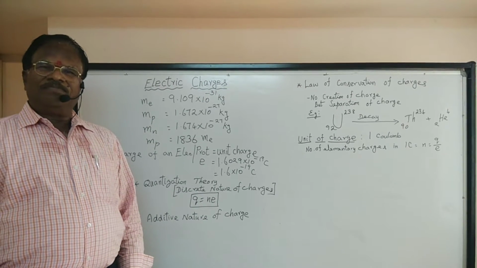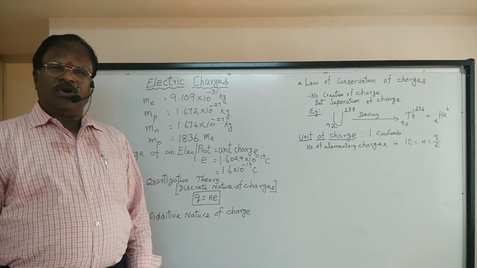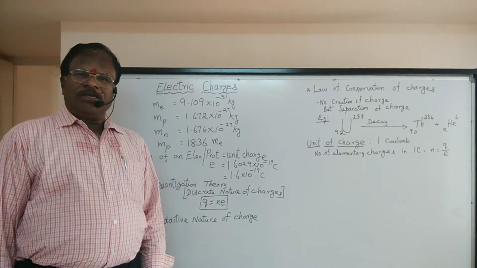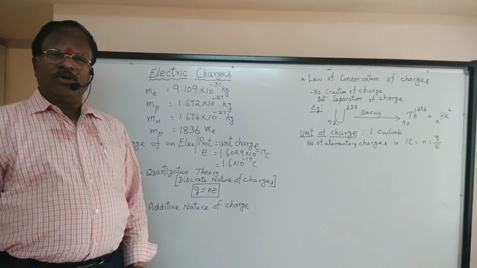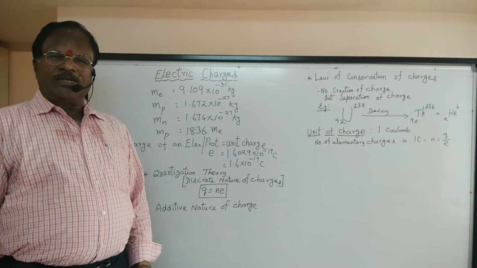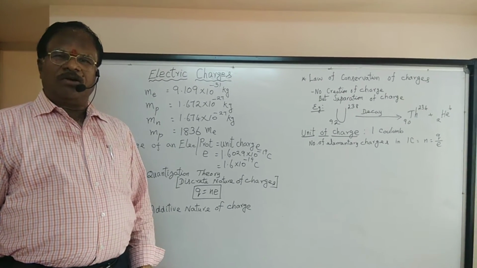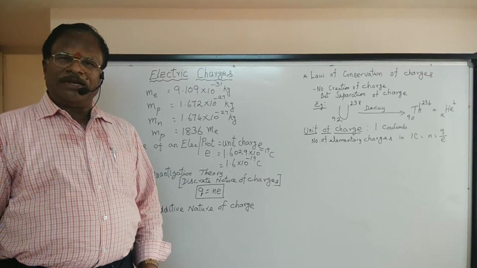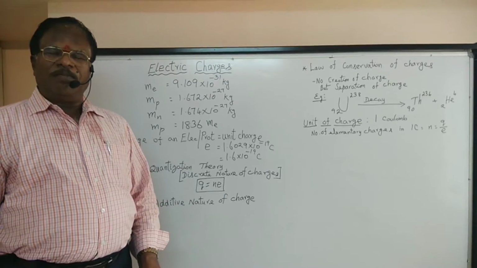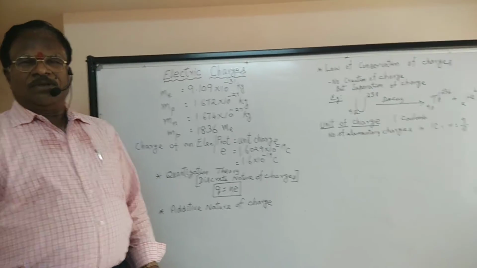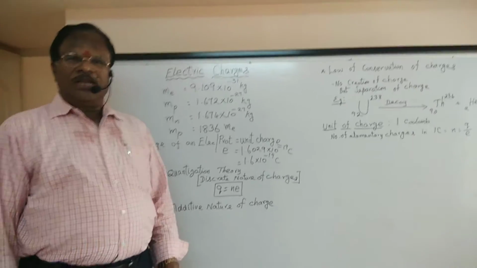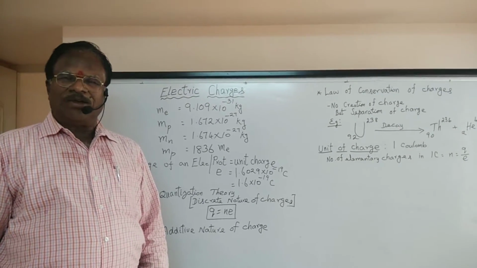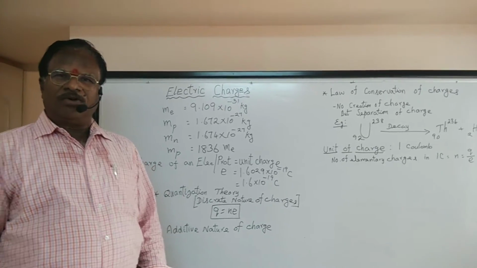So obviously electron, proton, neutrons are the ultimate of any matter because they are the smallest of the small in the entire universe. So electron, proton, neutron are all called fundamental particles, otherwise called elementary particles, otherwise called primary particles. And electron is elementary in nature. All the matters around us are building blocks of electrons.